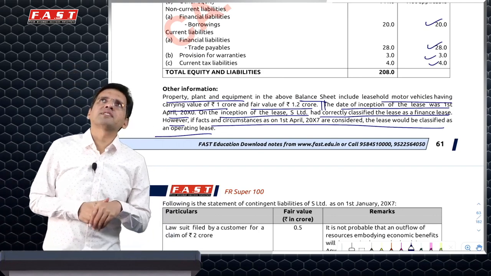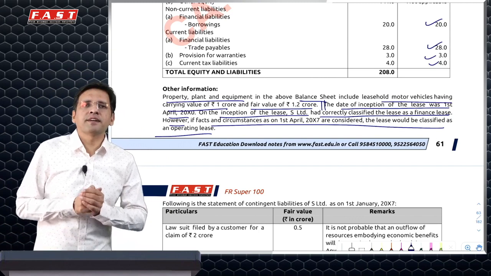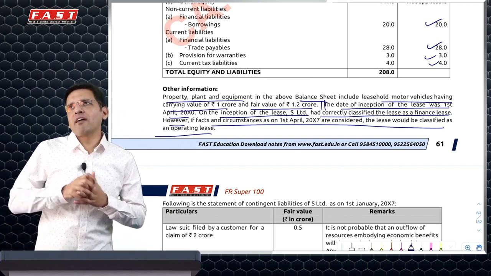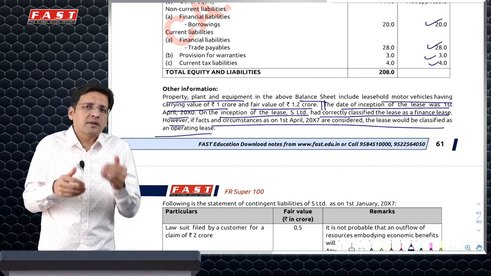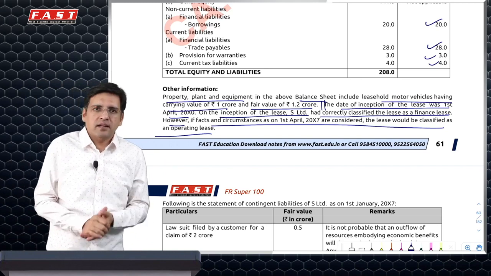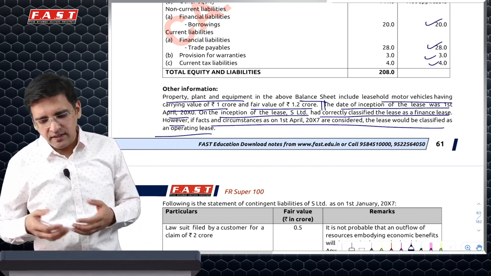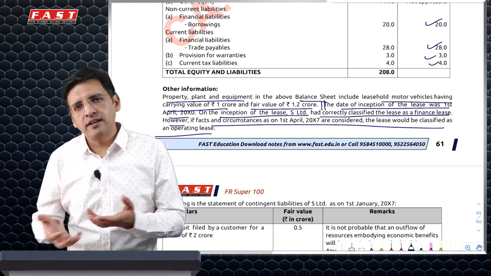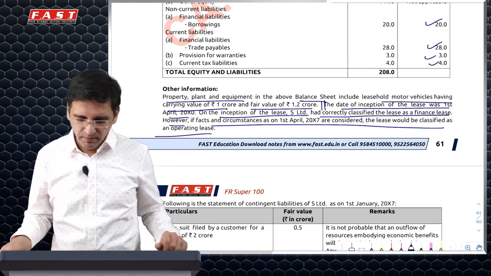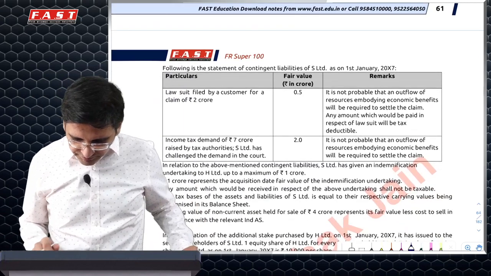This was relevant in the earlier days because the lessee could have classified a lease as finance or operating lease, but under the new standard, every lease is a finance lease. Nevertheless, in this case, the lessee has classified it as a finance lease and we continue to classify it as a finance lease, so there's no problem per se whatsoever.